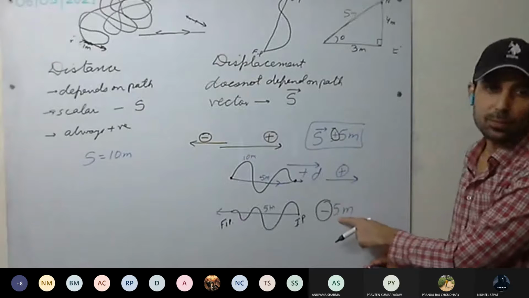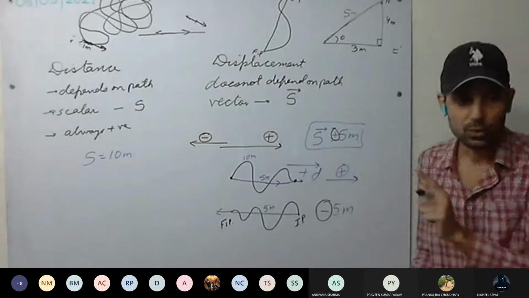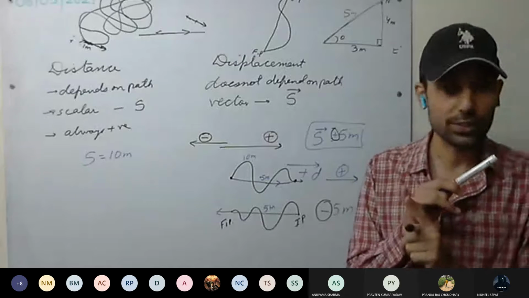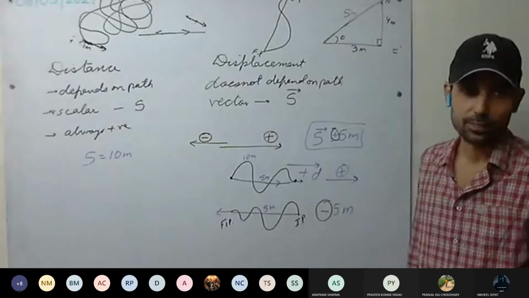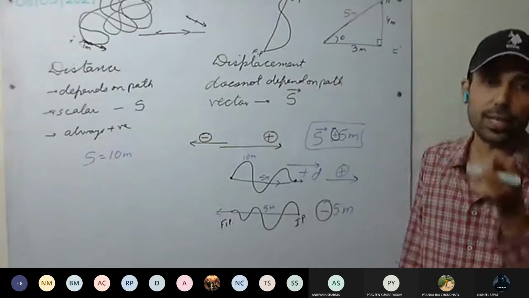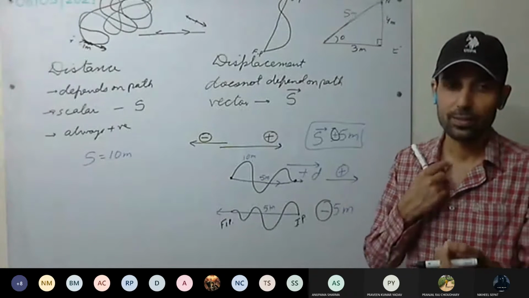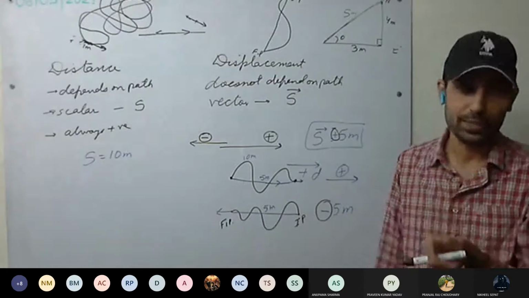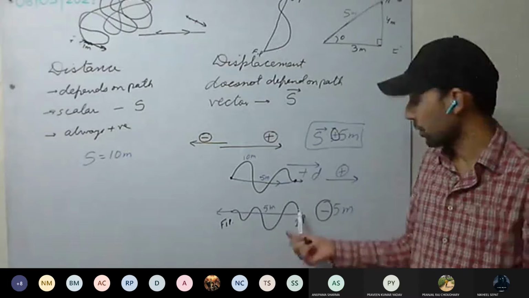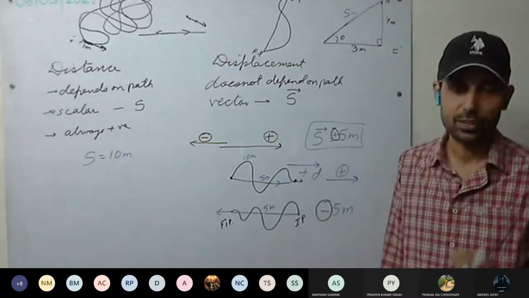Displacement's magnitude is 5 meter. So magnitude is always positive. Plus and minus sign denote direction. Magnitude cannot be negative, you all know. Magnitude is always positive, or it can be 0, but it cannot be negative ever.